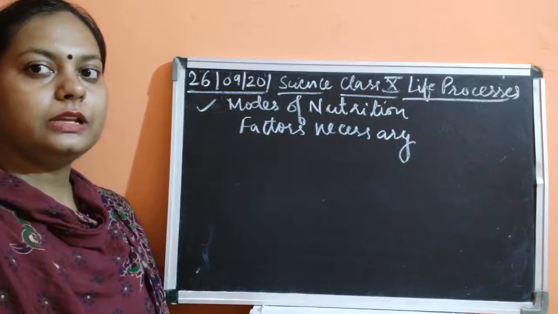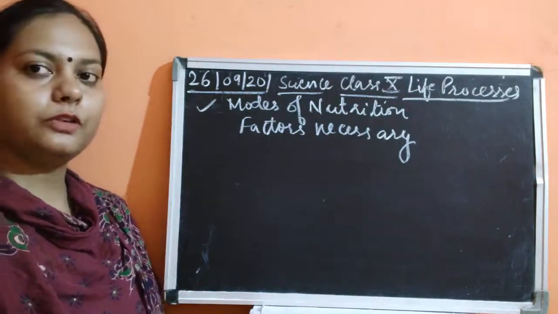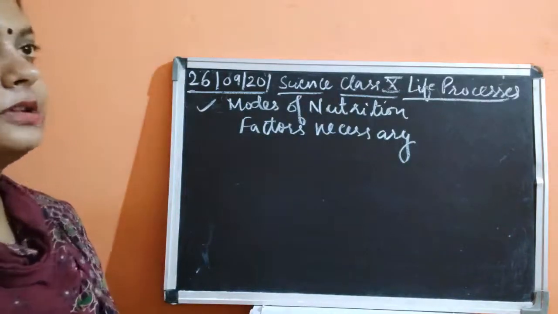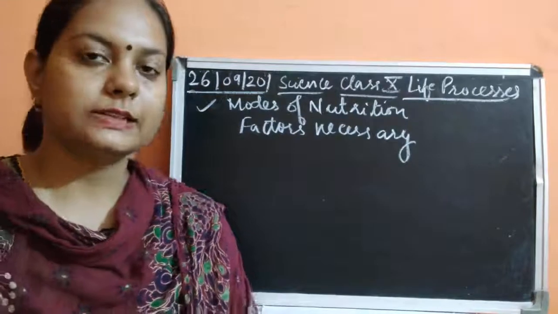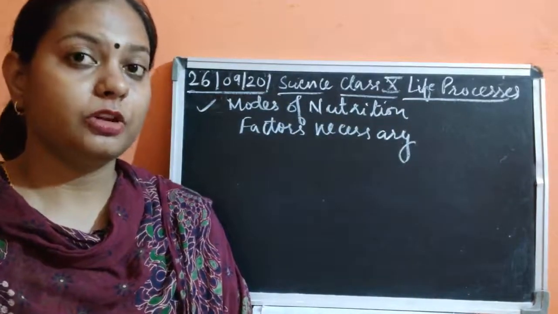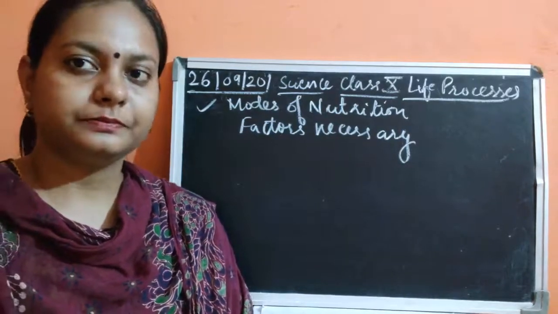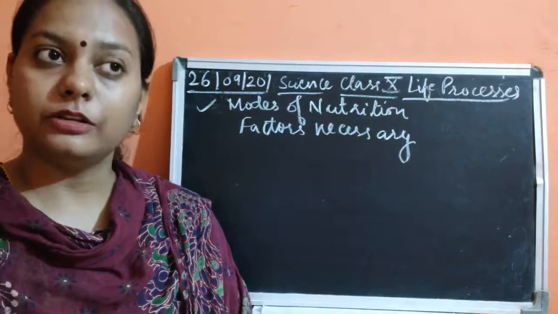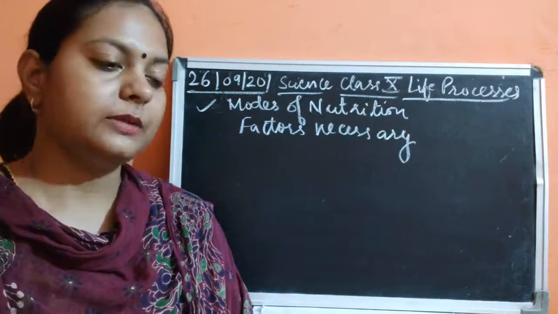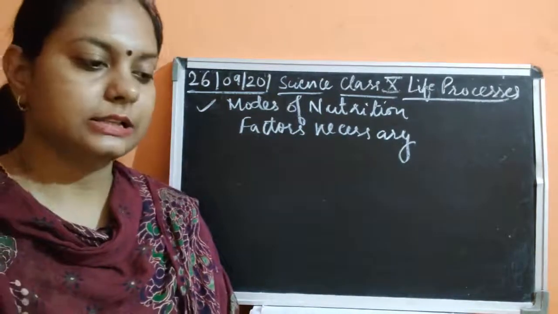Then we studied the heterotrophic mode of nutrition, in which we studied three modes. The saprophytic mode of nutrition, where the organisms gain nutrients from dead and decaying organic matter. The parasitic mode of nutrition, where they gain nutrition from another organism which is living. Then the holozoic mode of nutrition, which we are going to discuss in detail.